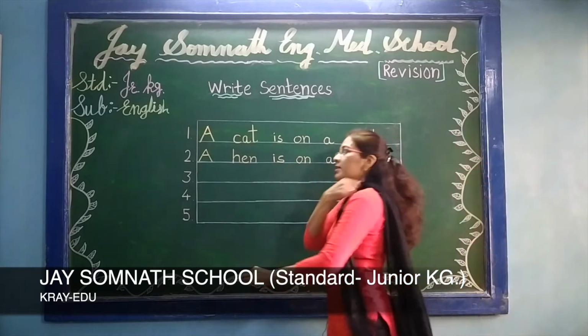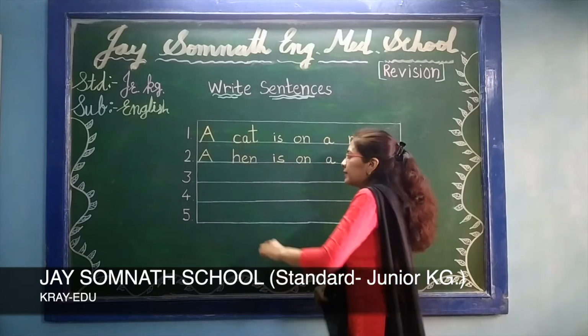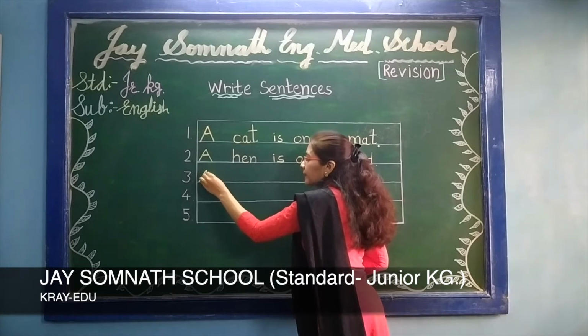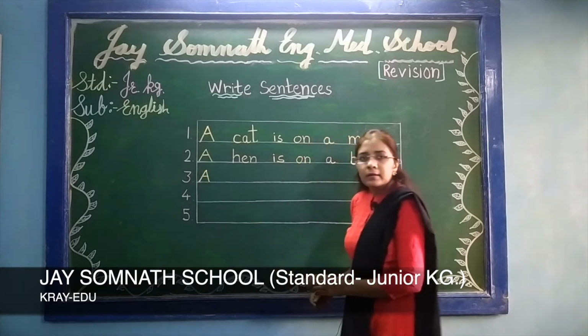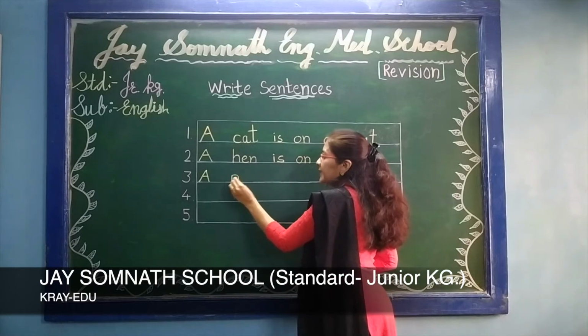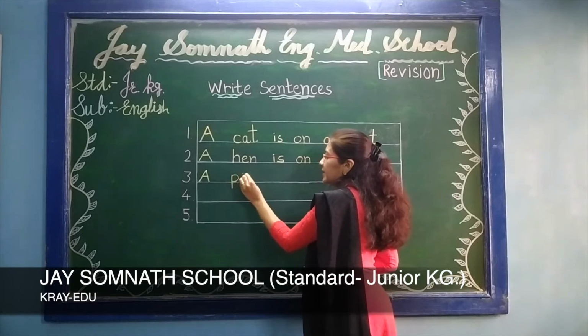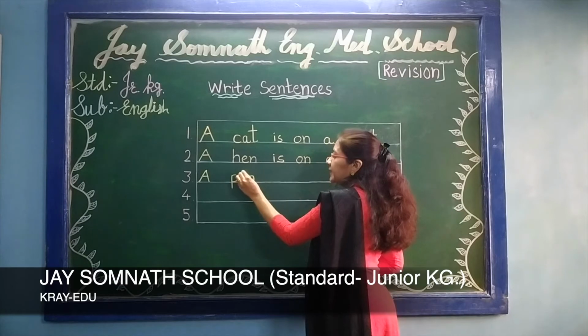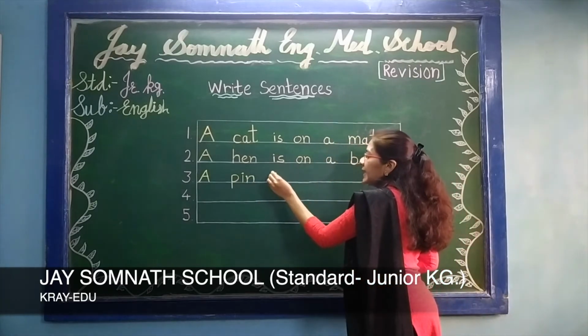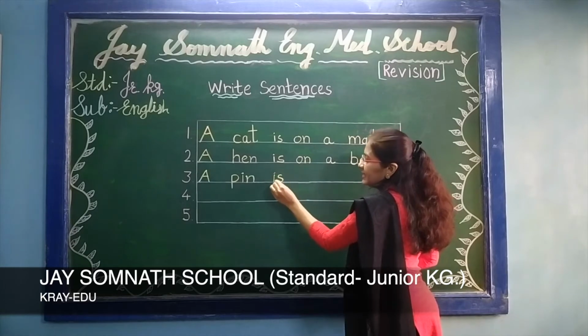Then third sentence. A, then P-I-N, pin. Yes, you know that pin spelling. P-I-N, pin. I-S, is.